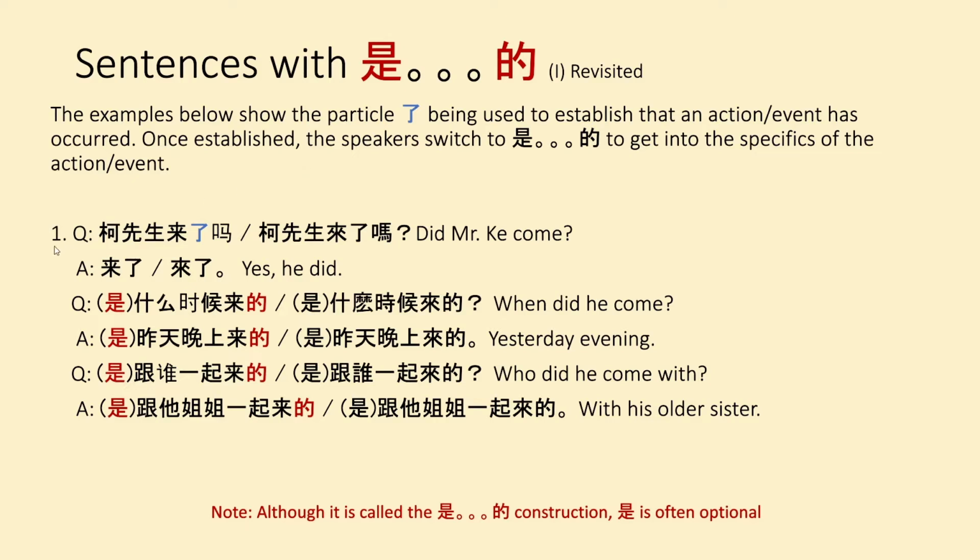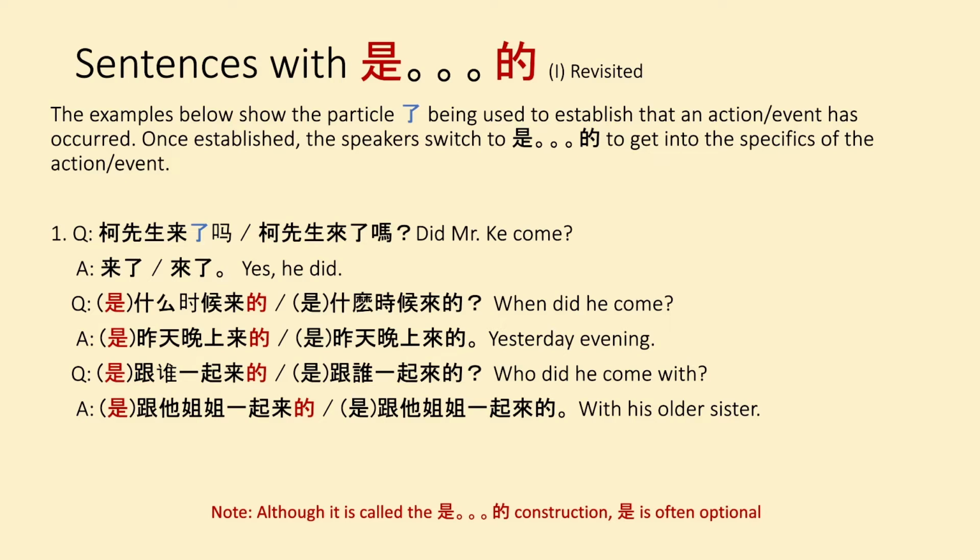So, for example 1, 柯先生来了吗？来了. Did Mr. Ke come? Yes, he did. Here, 了 is being used to establish if Mr. Ke came or not, and we have established that he has. So then we see that in the next four sentences, the speakers have switched to 是什么什么的 to find out more about the action of Mr. Ke